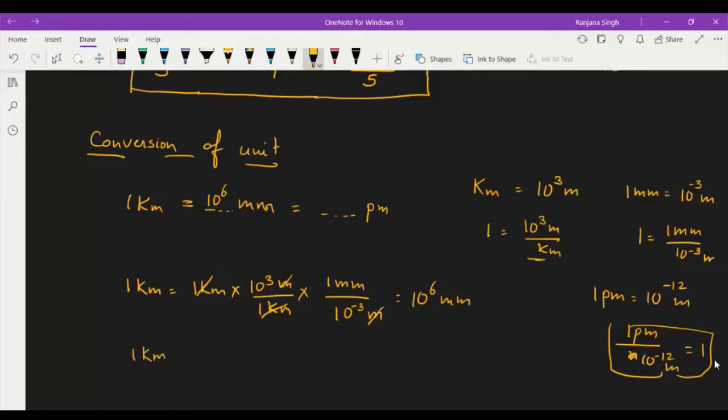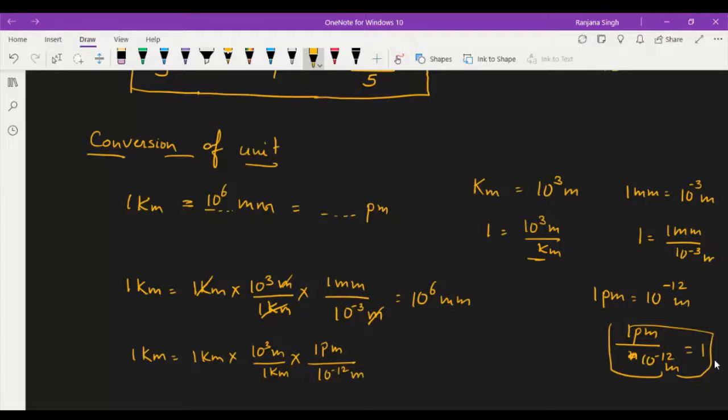Then first you can convert 1 kilometer into meter by multiplying this factor, and then from meter it can convert into picometer easily, so that there will be no confusion in your mind.